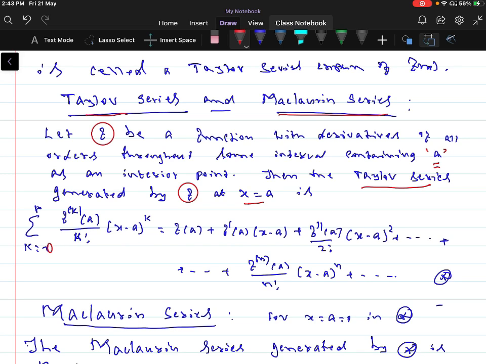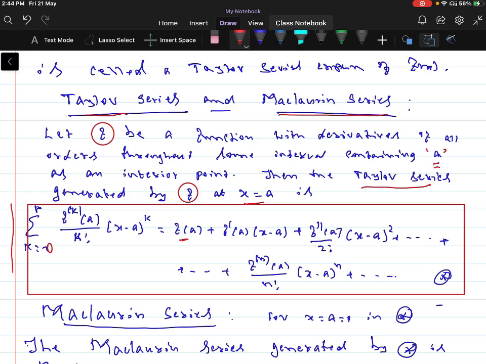When k is 0, that is f of a, plus when k is 1, f dash of a into (x minus a), when k is 2, f double dash of a by 2 factorial into (x minus a) whole square, and so on, plus when k is equal to n, f^n of a by n factorial into (x minus a) whole power n, plus and so on. This is called the Taylor series for the function f. So f can be written in series form when the function f is infinitely differentiable throughout the interval of convergence containing the point a.